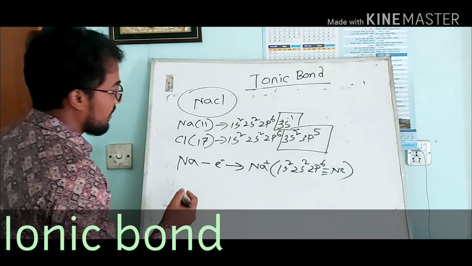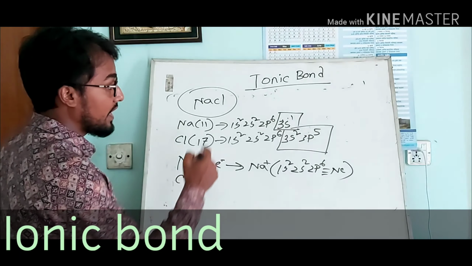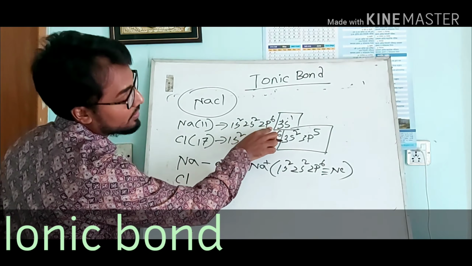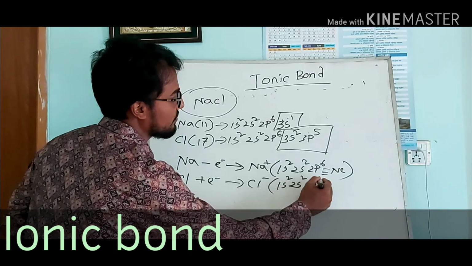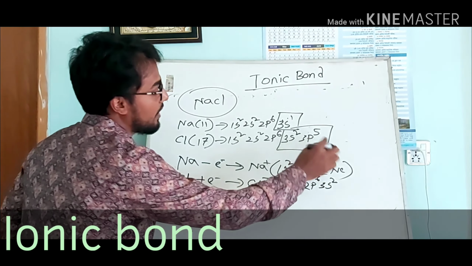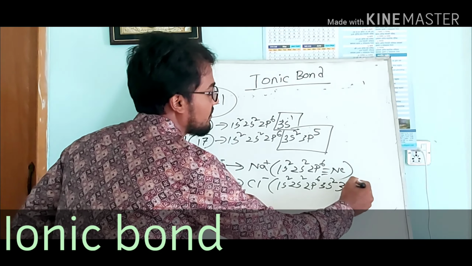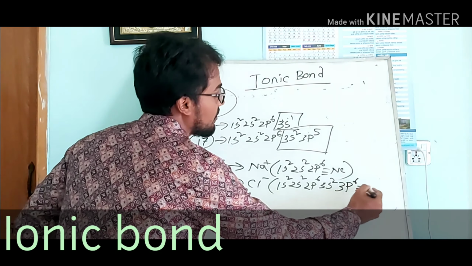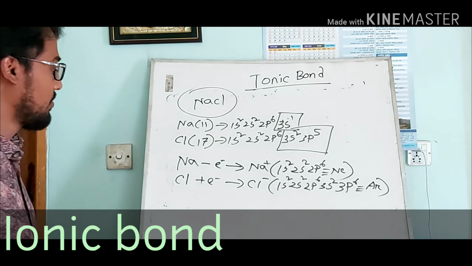Besides, chlorine receives the electron from the metal and becomes Cl minus with configuration 1s2, 2s2, 2p6, 3s2, 3p6, which is the argon structure. That is the structure of ionic bond.